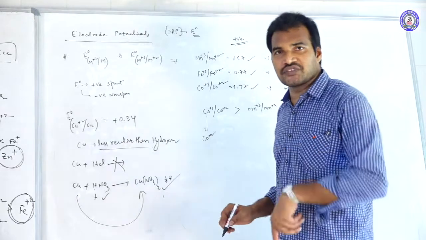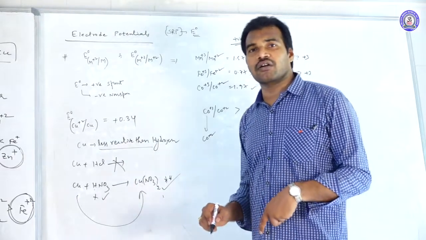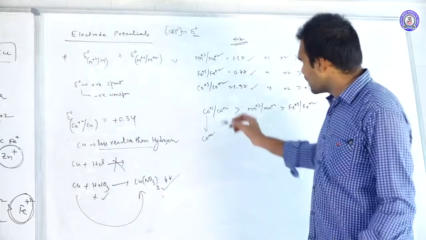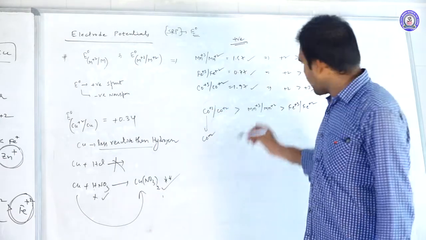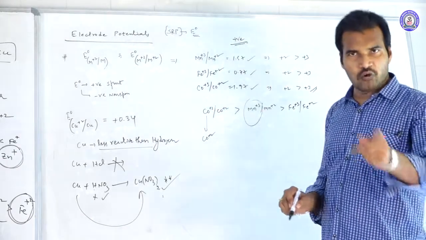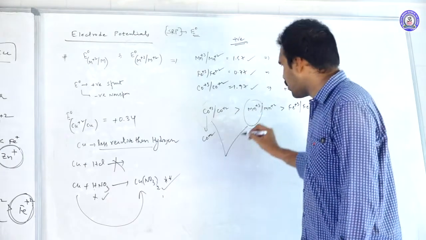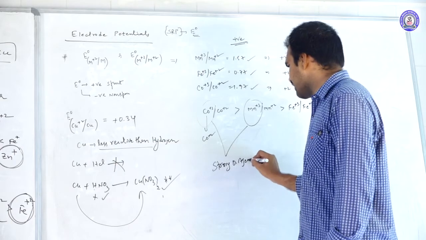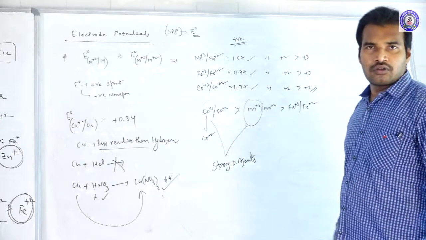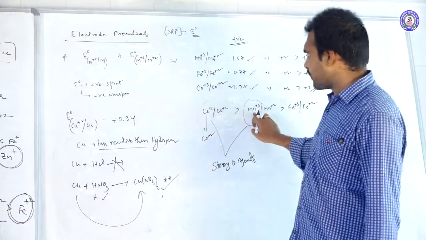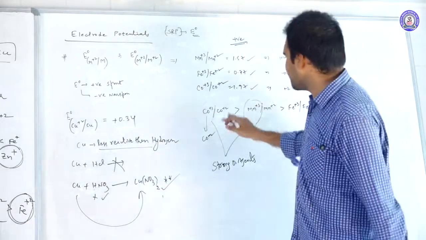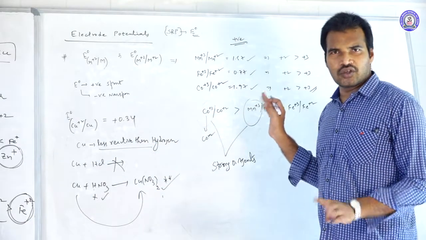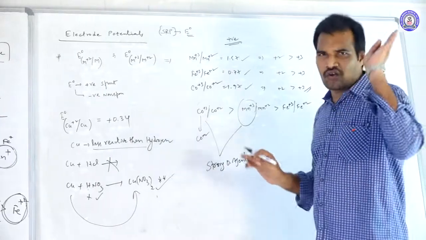If the species undergoing reduction does so readily, we call those oxidizing agents. So that is why Co+3 and Mn+3 both act as strong oxidizing agents. Co+3 and Mn+3 are happily converted into +2 ions. That is why they act as strong oxidizing agents.